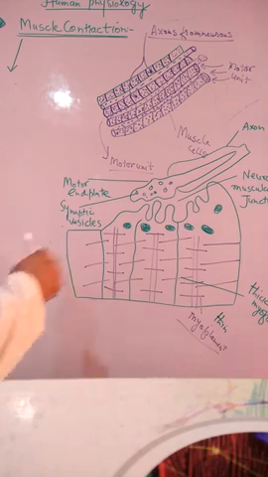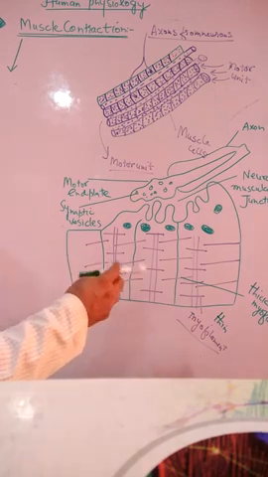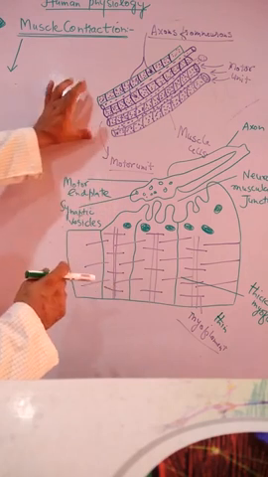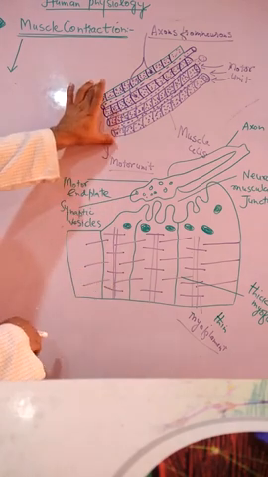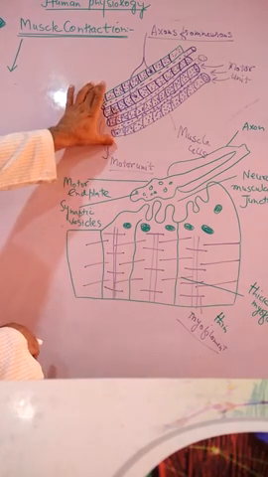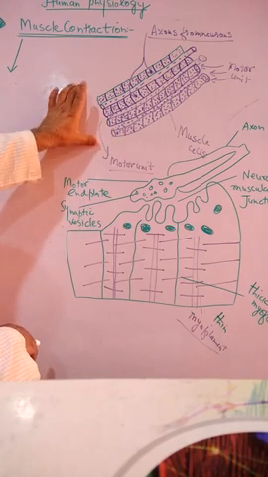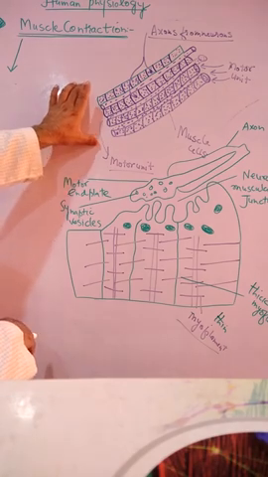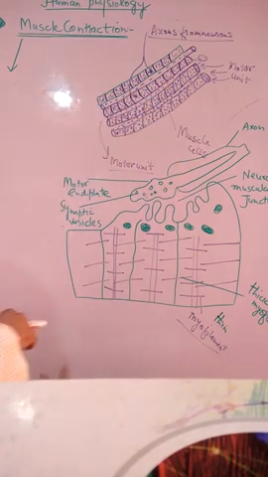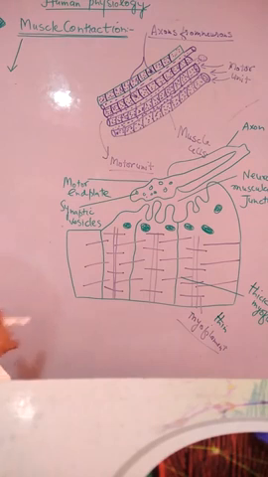A vertebrate muscle is composed of a large number of muscle fibers. This is a vertebrate muscle. It is made up of a large number of muscle fibers. The muscle fibers are arranged in groups. Each group is under the control of a single motor neuron, which sends a terminal branch to each fiber of the group.